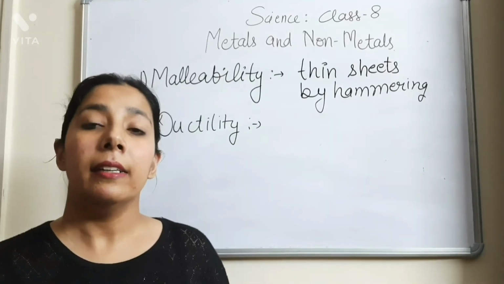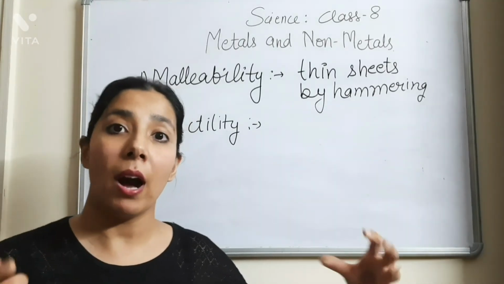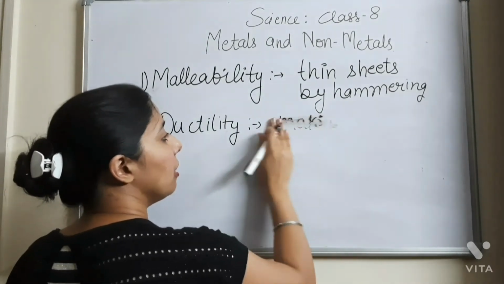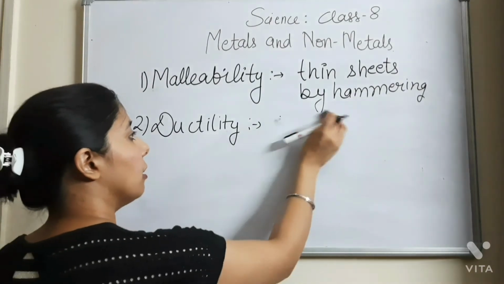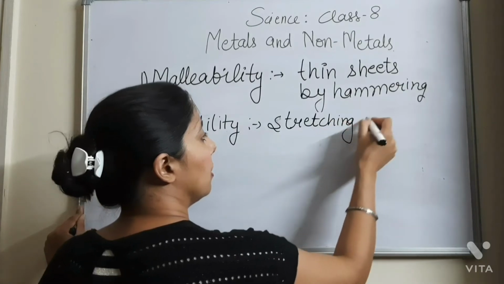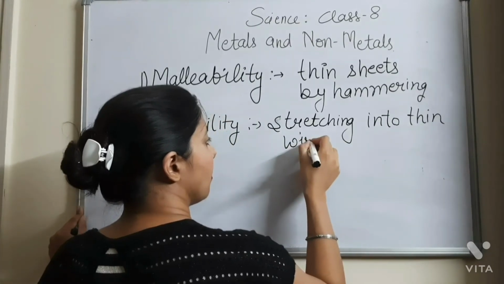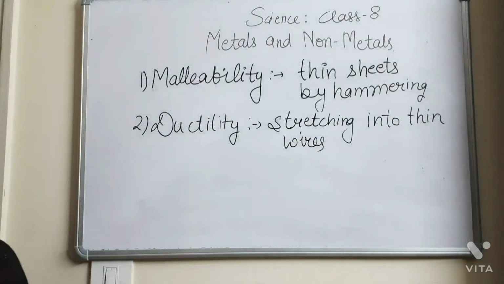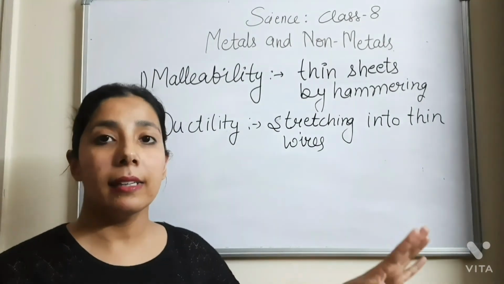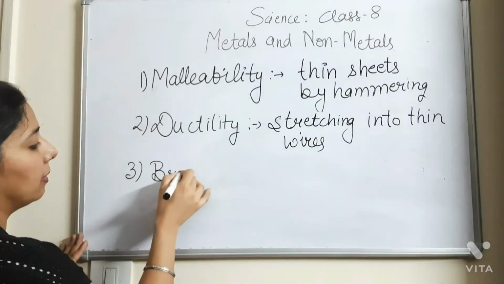So what is ductility? Ductility is a process in which a substance can be stretched to form very thin wires. So write it down, stretching into thin wires. Then that process is known as the ductility, and the substance that can be stretched into thin wires is known as the ductile substance. So next term is brittle.